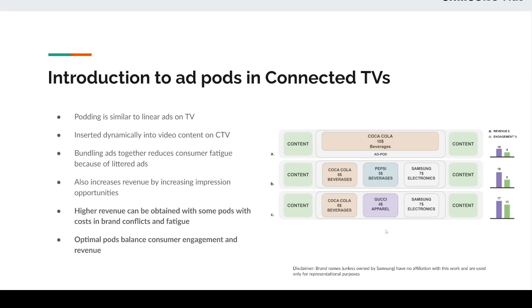Let's take a look at some hypothetical examples in the figure on the right. Number of ads are kept low in this case to illustrate the key points. Figure A is a simplistic case where only one ad of long duration was given the entire pod. This results in moderate revenue and engagement. Engagement here can be measured by firing trackers to log viewership of the ad. Figure B shows an indiscriminately generated pod which maximizes revenue but lowers the engagement because of a brand conflict. Figure C, on the other hand, is an optimal pod which balances revenue and viewer engagement. So, how do we ensure that our pods are going to be optimal?